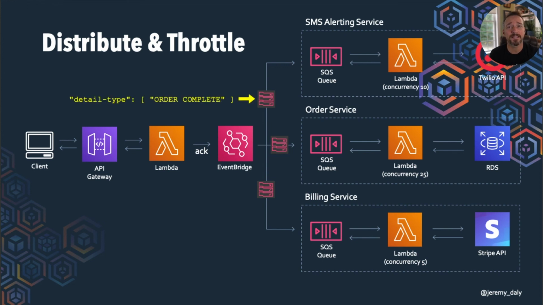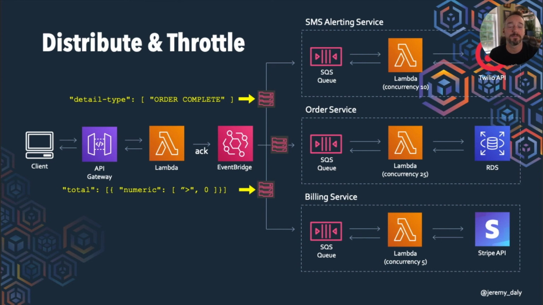So the idea here is that these individual rules can be very specific and very detailed in terms of what they allow. So in this case, we may only want to send an alert if an event comes through as marked as order complete. We may only want to bill something if the numeric value of the total is greater than 0. Maybe we have a free ebook that we give away that we don't want to run the billing for. So this allows us to do a lot of sort of complex filtering and control at the EventBridge level, and we don't have to think about it at our individual level.